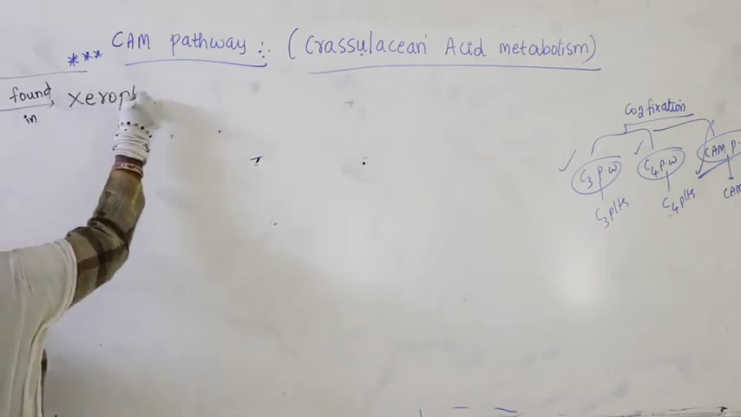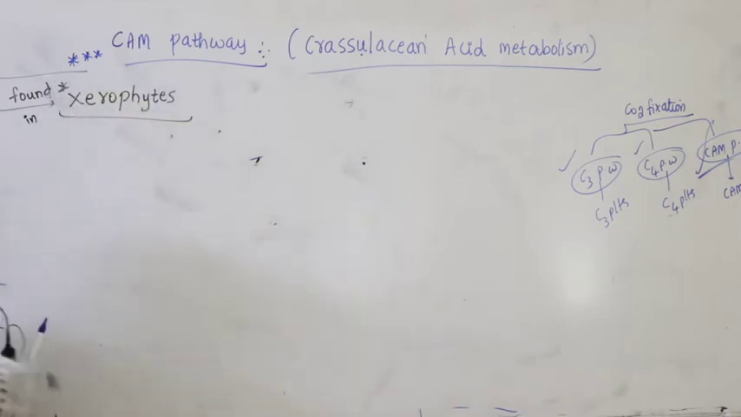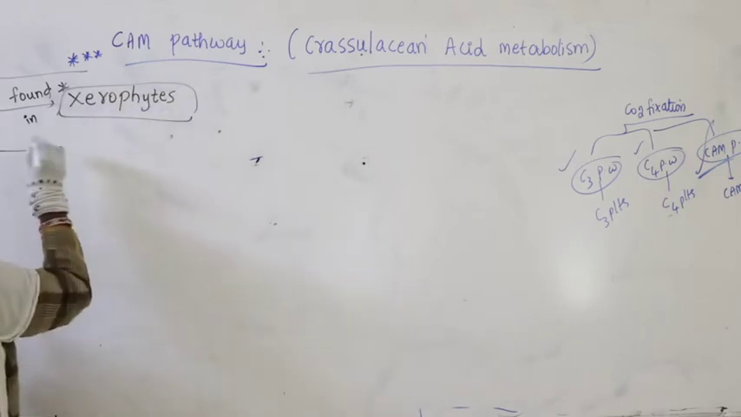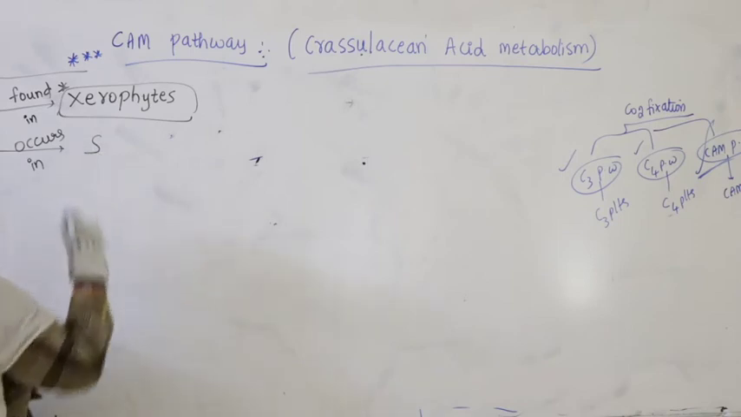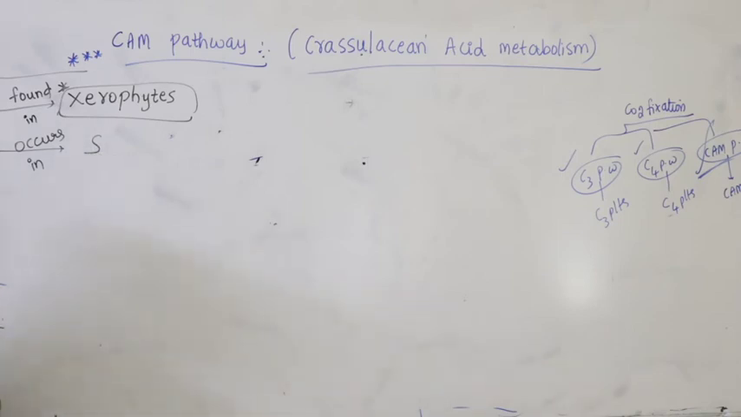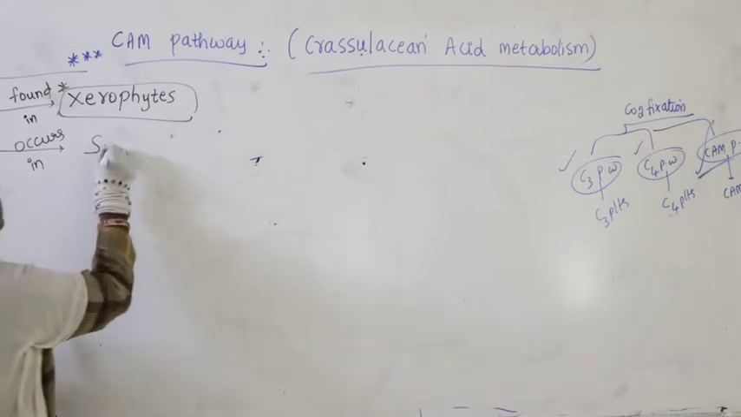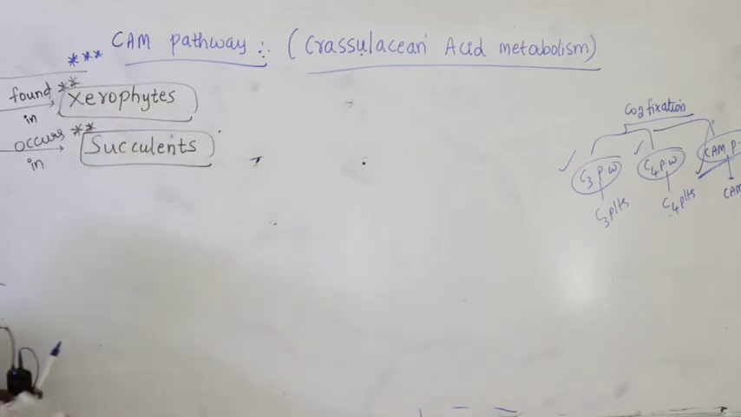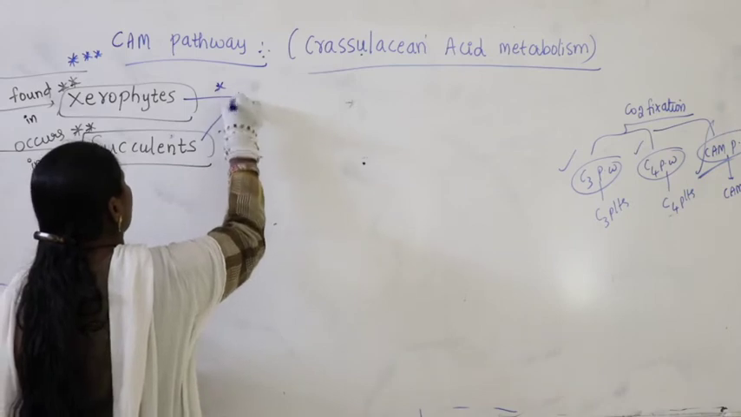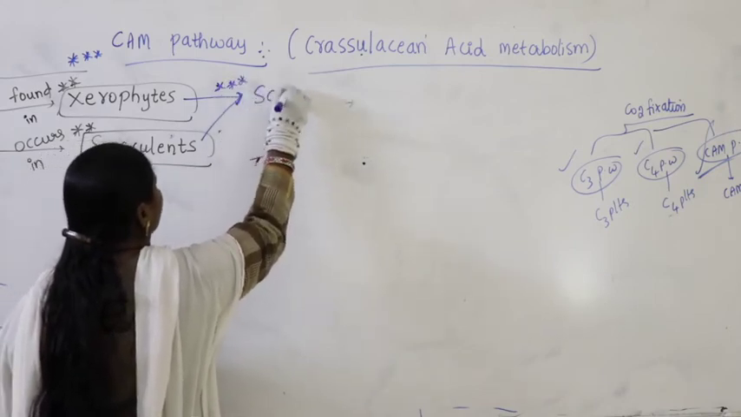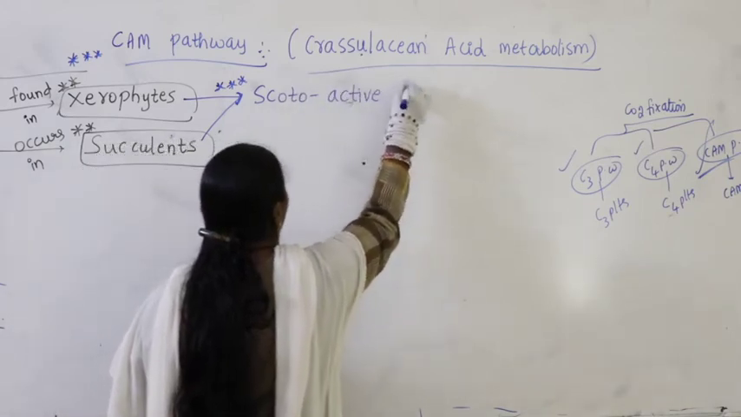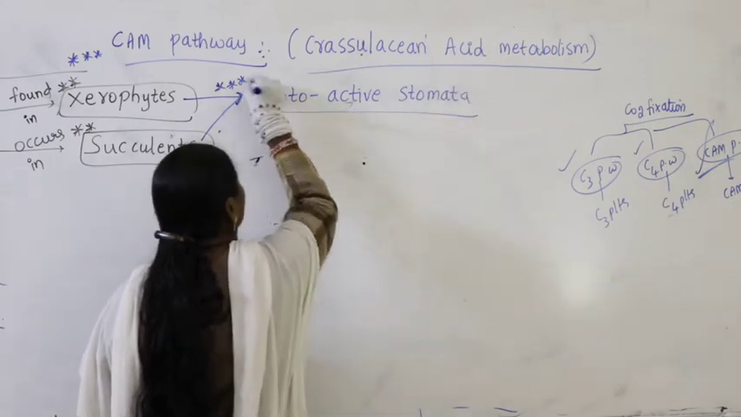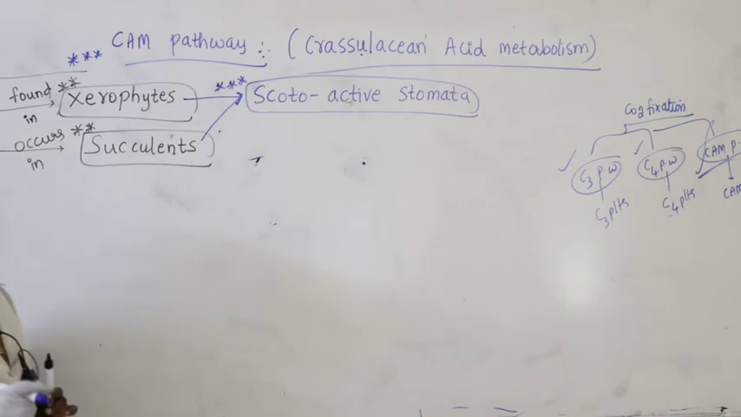xerophytes. In first year ecology we studied that xerophytes are classified into succulents, non-succulents and ephemerals. But the CAM pathway is mostly found in succulents. Both xerophytes and succulents exhibit a very important type of stomata called scotoactive stomata.